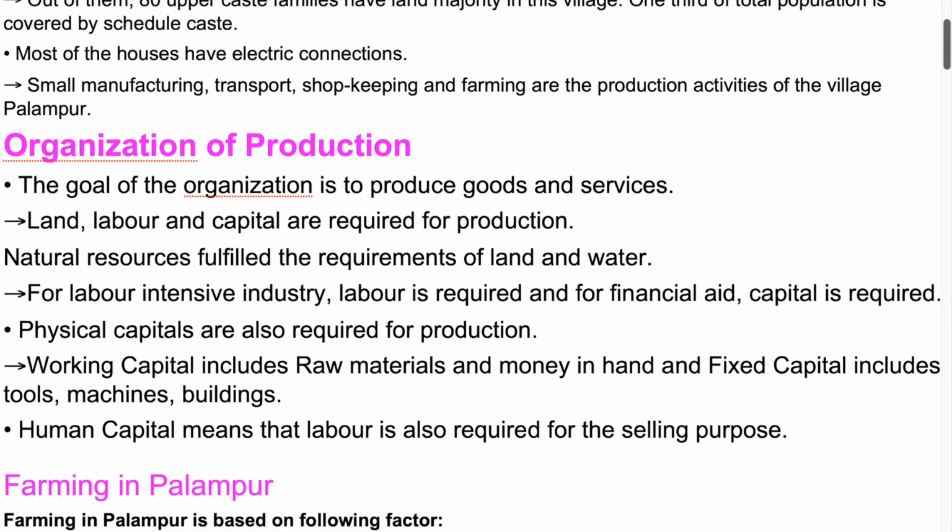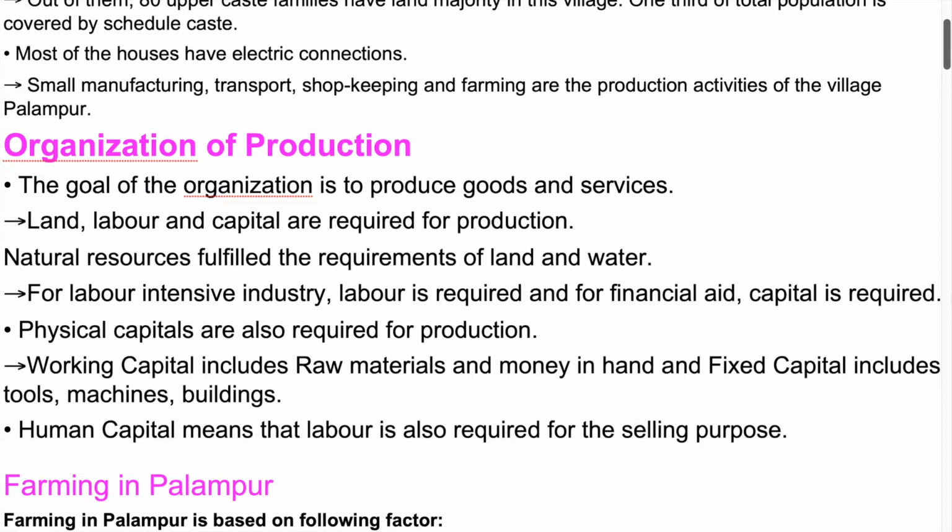Organization of production. The goal of the organization is to produce goods and services. Land, labor and capital are required for production. Natural resources fulfill the requirements of land and water. For labor-intensive industry, labor is required, and for financial aid, capital is required. Physical capital is also required for production. Working capital includes raw materials and money in hand, and fixed capital includes tools, machines, buildings. Human capital means that labor is also required for the selling purpose.